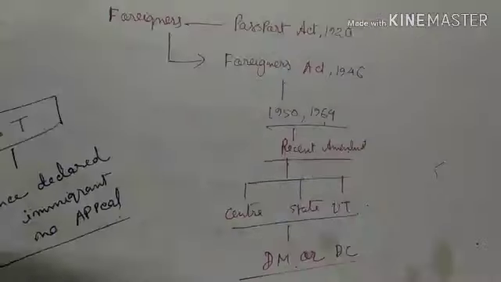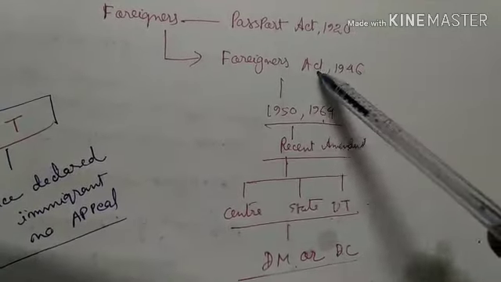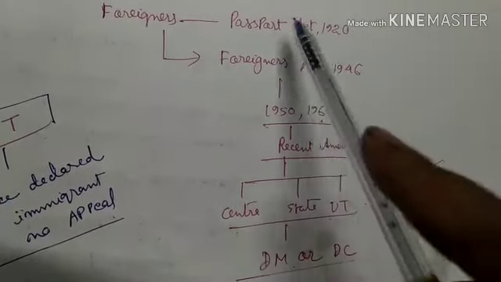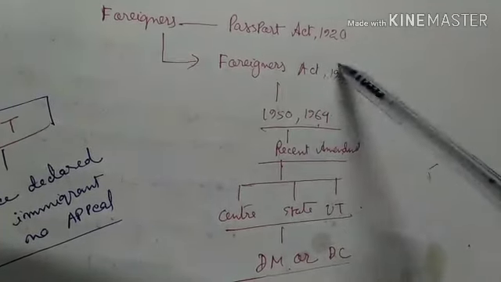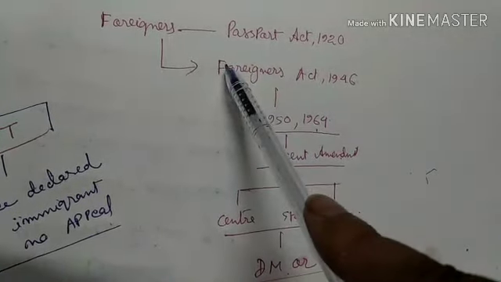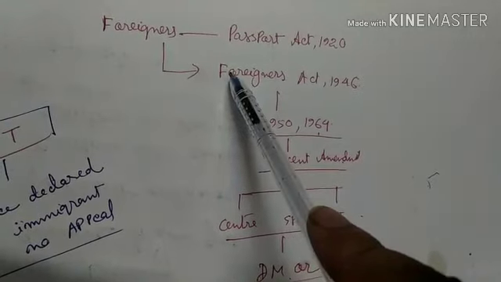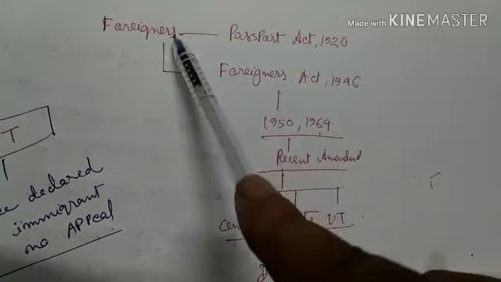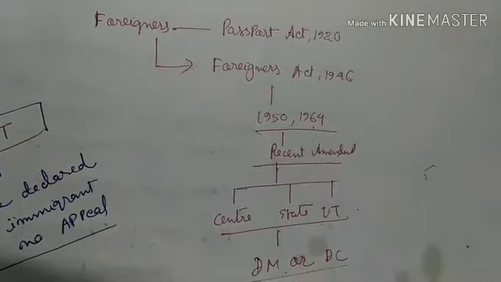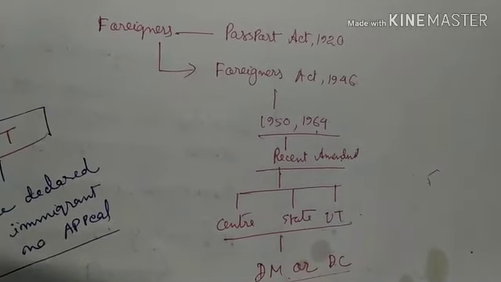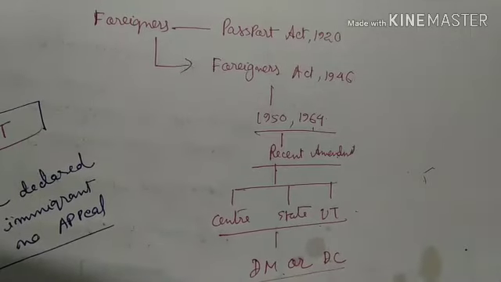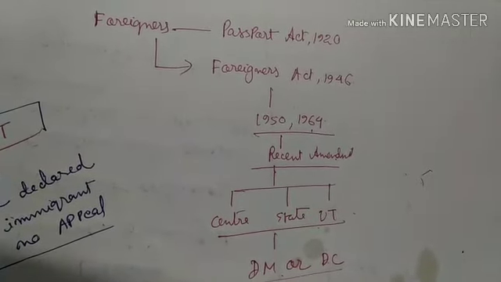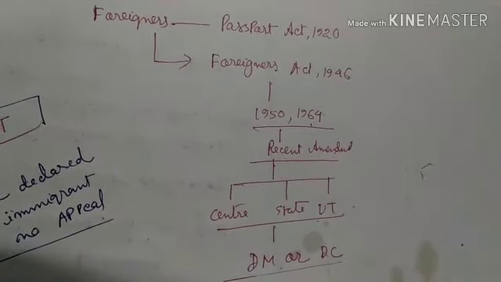as mains exam. In India, foreigners are controlled under two acts: the Passport Act 1920 and the Foreigners Act 1946. We have already discussed the Foreigners Act 1946. In the preliminary exam, you might find a question asking which of the following acts does not deal with foreigners. Both the Passport Act 1920 and the Foreigners Act 1946 deal with foreigners, and the Foreigners Act 1946 has been amended at various times like 1950, 1964, 2004, and recently.